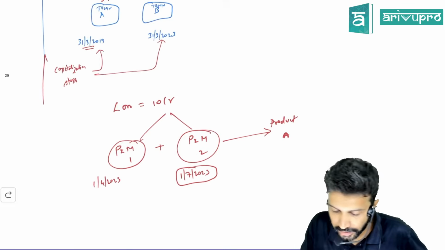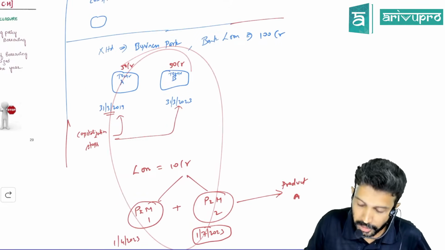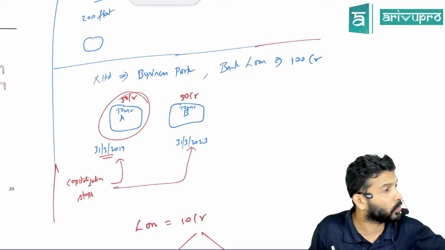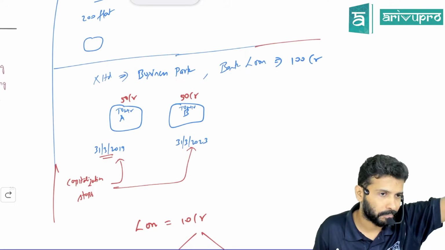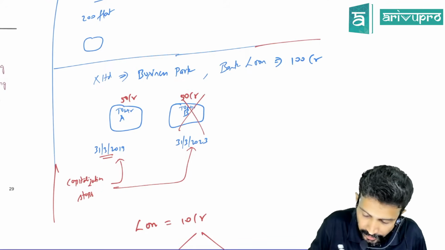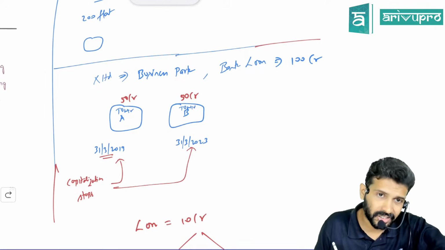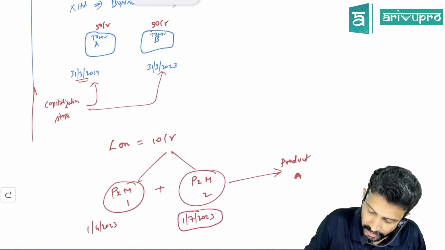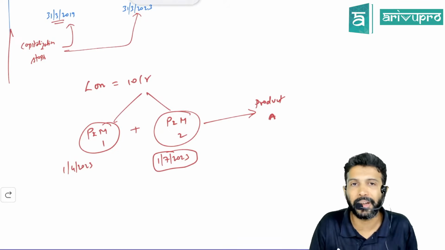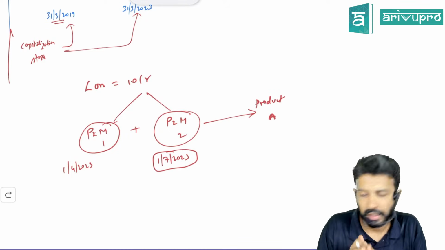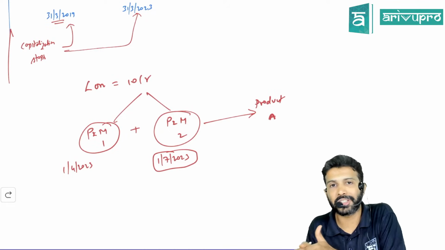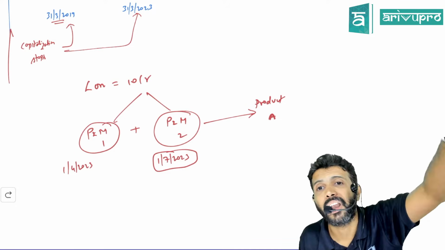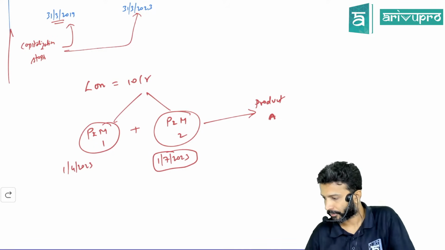Okay, now got the difference between this and that example? In the previous case, Tower A and Tower B, you could have used them independently. Though Tower B was not ready, can you start using Tower A? Yes. That's the reason you assessed capitalization separately. But here, can you use both the machineries independently or are they interdependent? If they're interdependent, it means till both the machineries are ready, capitalization will continue. That's the point.